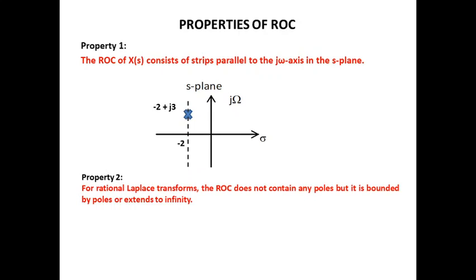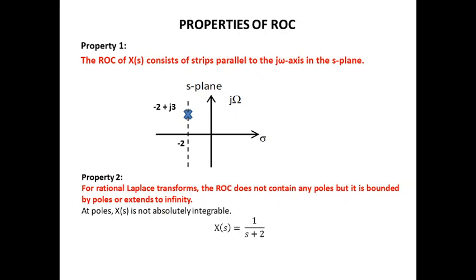Property number 2. For rational Laplace transform, the ROC does not contain any poles. I repeat, a very important property, the ROC does not contain any poles, but it is bounded by poles or it extends to infinity. It means that at poles, the X(s) value becomes infinite. That is, it is not absolutely integrable.